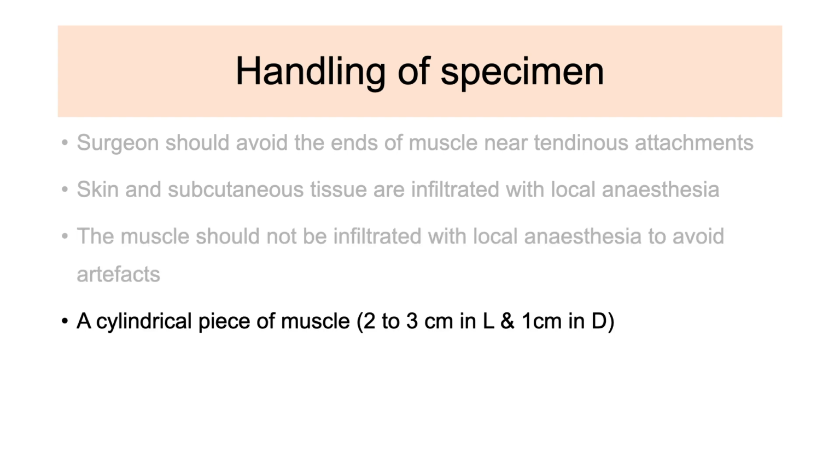After incision and retracting the fascia, a segment of muscle is exposed. A cylindrical piece of muscle measuring 2 to 3 cm in length and 1 cm in diameter is separated gently by dissecting. Clamps are applied at either end to keep the muscle stretched, and then thread is tied beyond the clamp and the muscle cut beyond the thread. At this point, care should be exercised not to overstretch the muscle, as this will cause artifact.